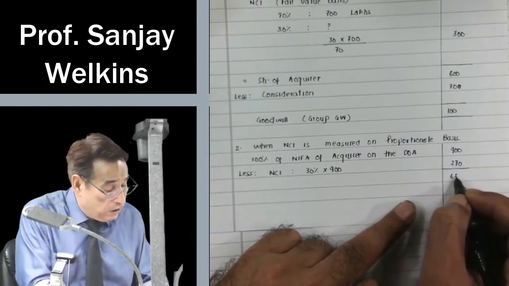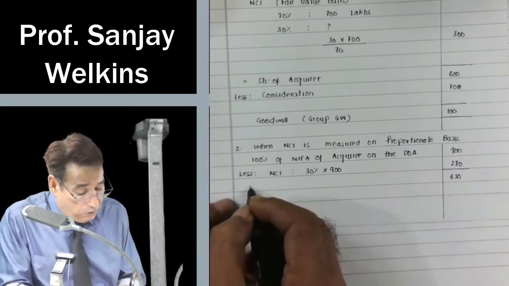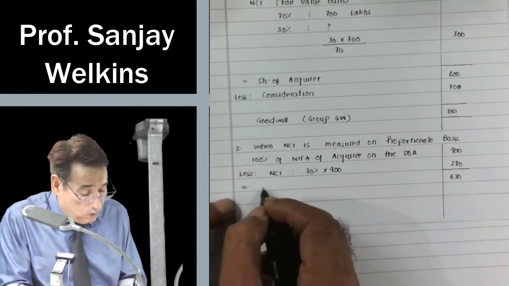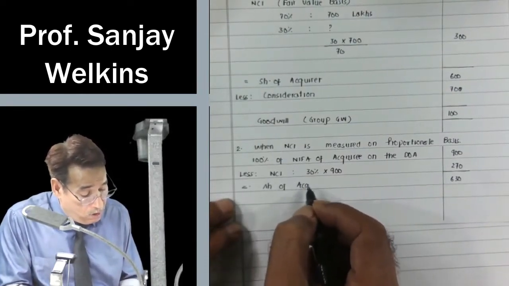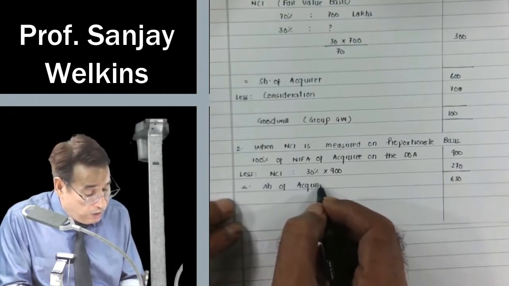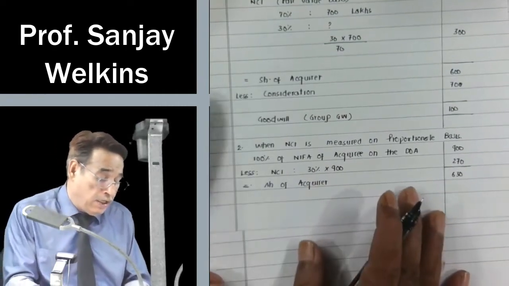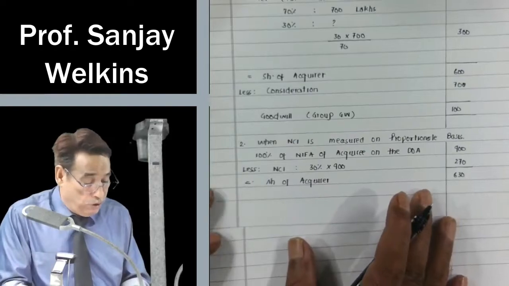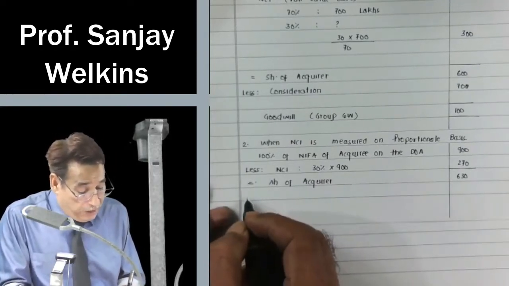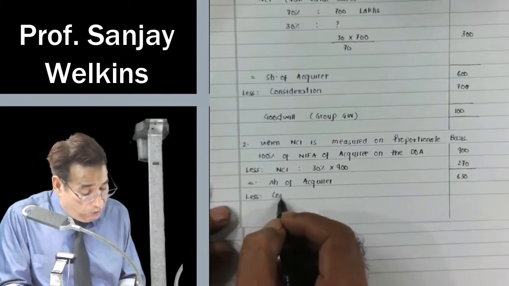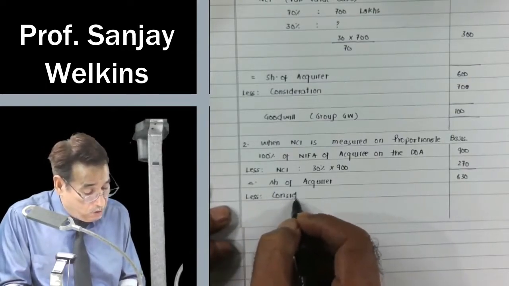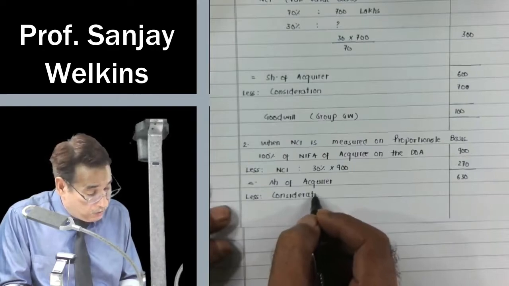This 630 reflects share of acquirer. When I write share of acquirer, it means share of acquirer in net identifiable assets on the date of control. And for that, we are making a payment in the form of cash, 700 lakhs.